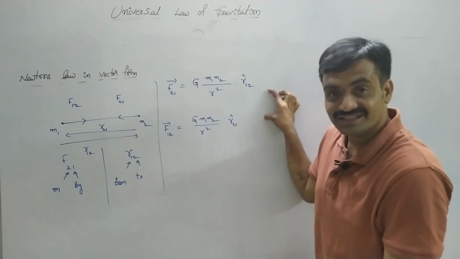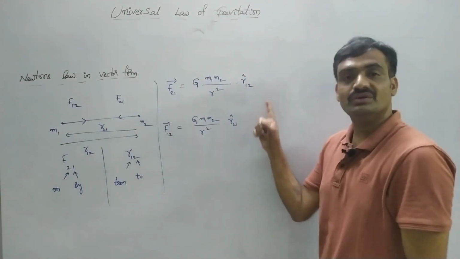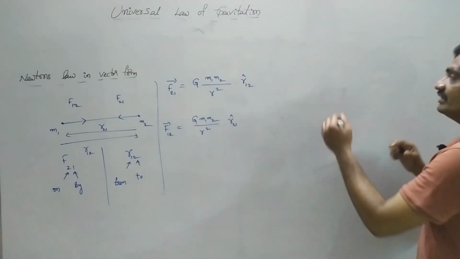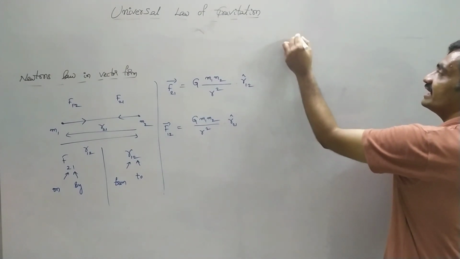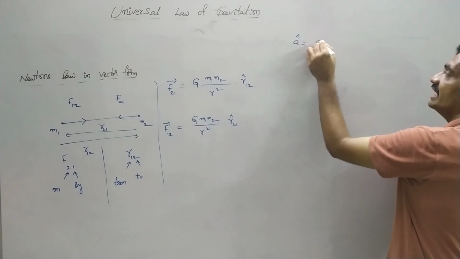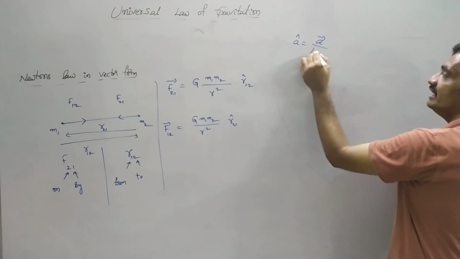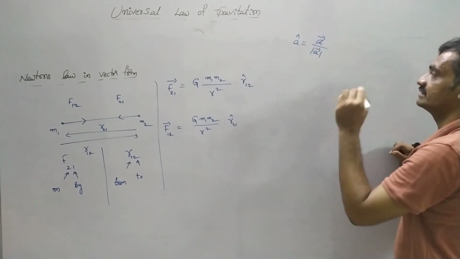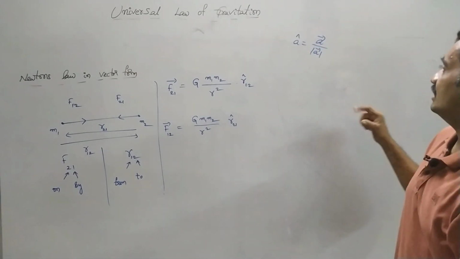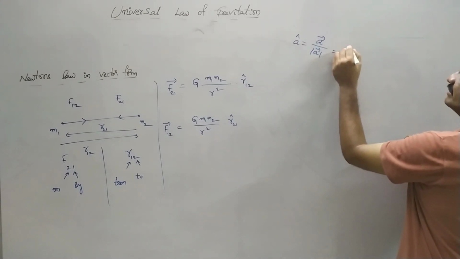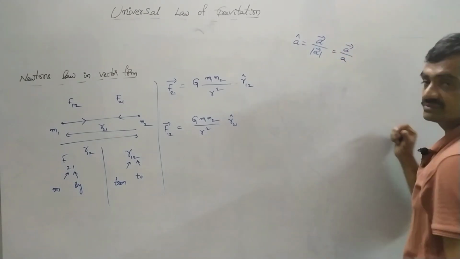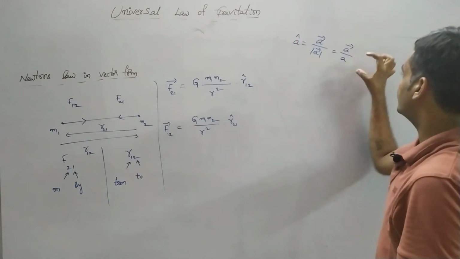So here we had represented the vector form in terms of unit vector, where we know that A cap is equal to A bar by mod of A bar, or we can represent it as A bar by A. So in the place of cap we can substitute this value.